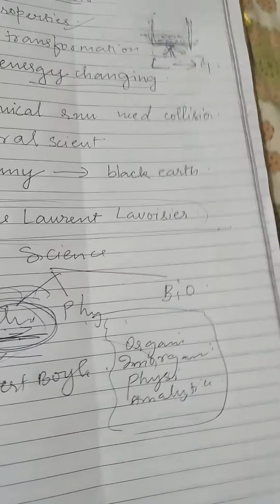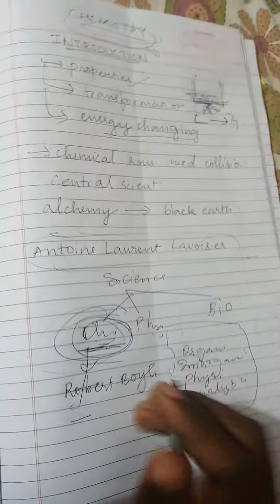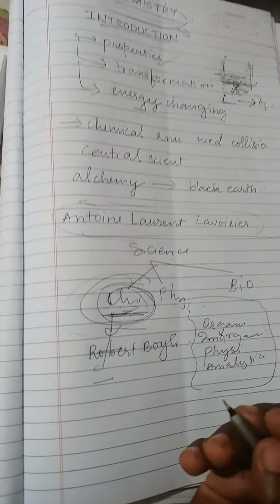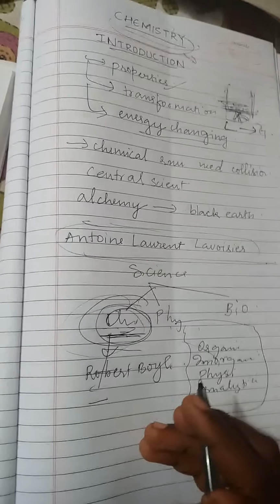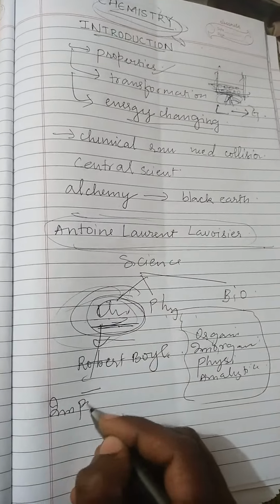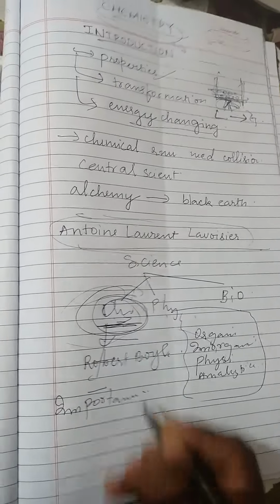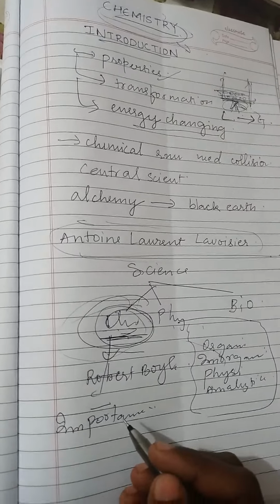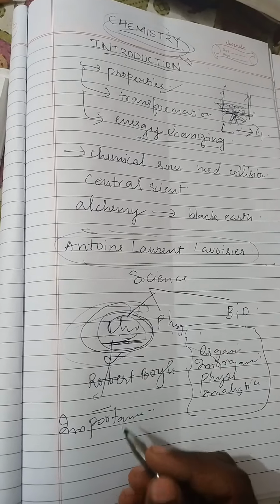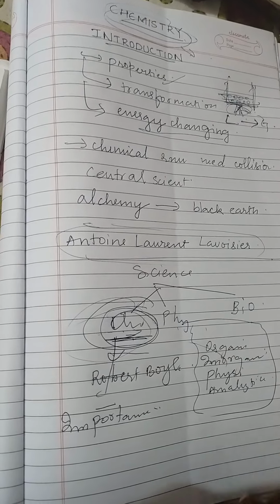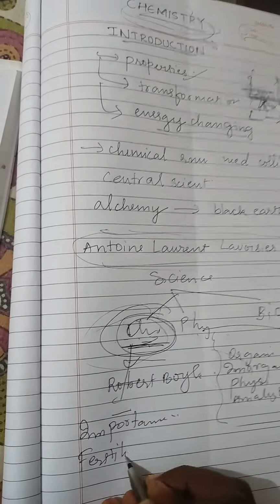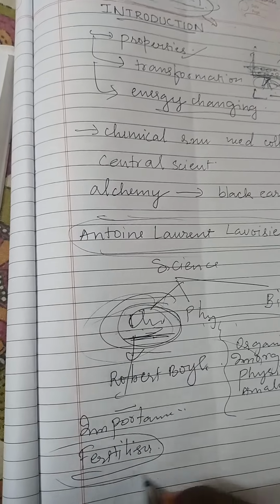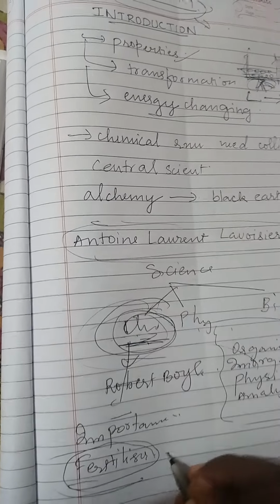Now this is the basic introduction of chemistry. Now a question comes: where does chemistry work? What is the importance of chemistry? First of all, the first importance is food preservatives. Second, fertilizers. The most important one is fertilizers, because our life starts with the plants.